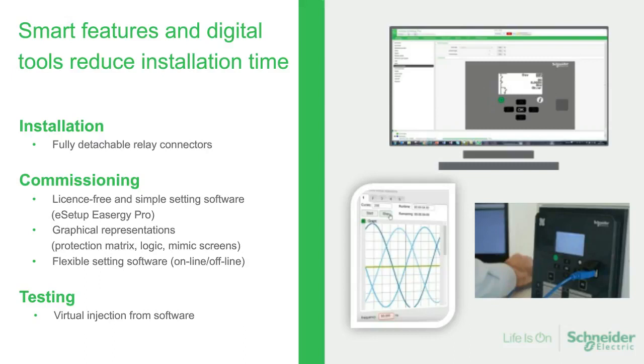And here, especially the CT and VT inputs are short-circuited, so that you can also work safely in the installation of the relay.